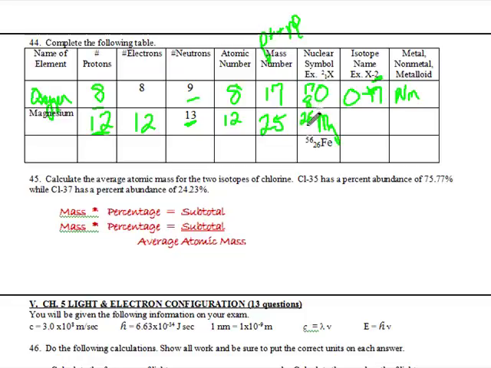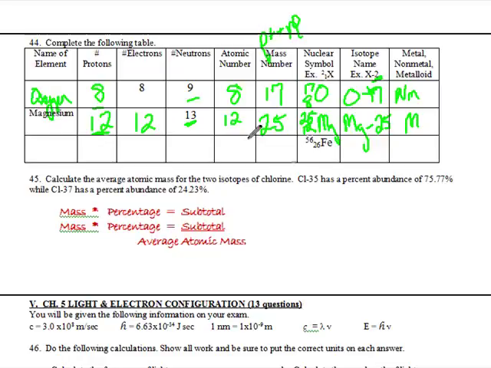If you forget during a test, look around, see if there's an example somewhere. It's always the big number on top of the little number. So the big number is 25, the little number is 12. That's your atomic number. And then isotope name is going to be Mg-25. That tells us which particular magnesium it is. And then magnesium is on the left side of the stair step, so it's a metal.